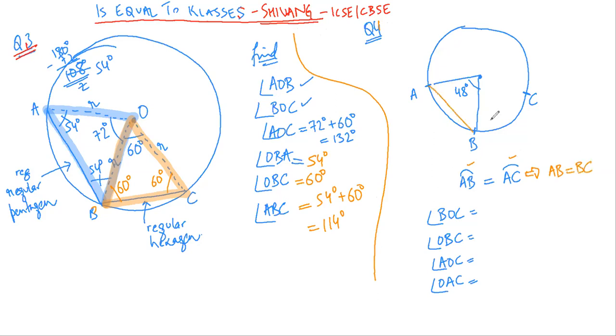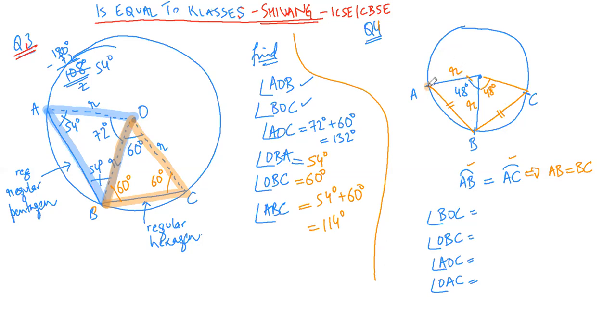This chord will be equal to this chord, and this is radius, this is radius, and I hope it is also clear that once these two chords are equal, the angles subtended at the center are also equal. So if this is 48 degree, this will also be 48 degree, and again using these